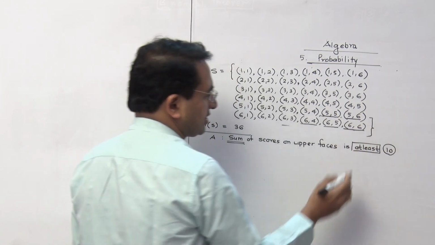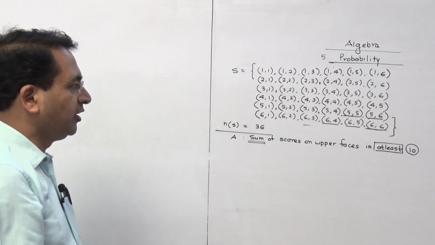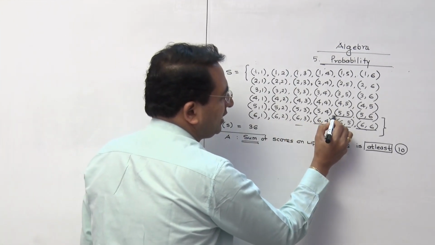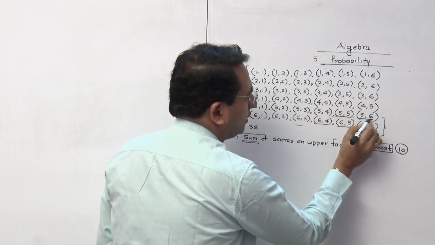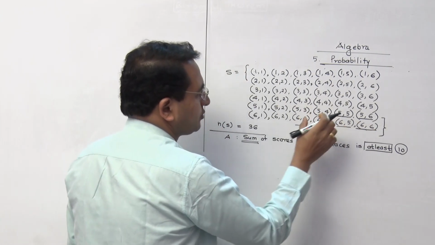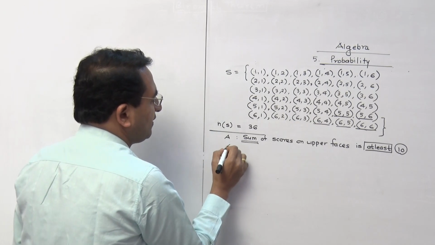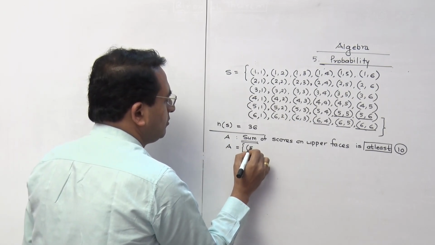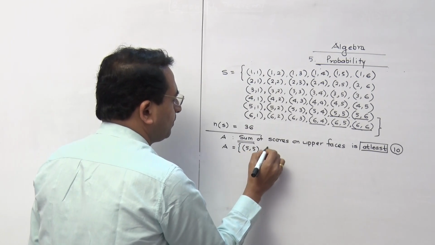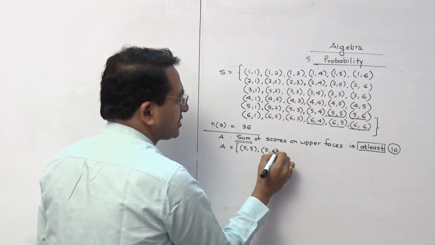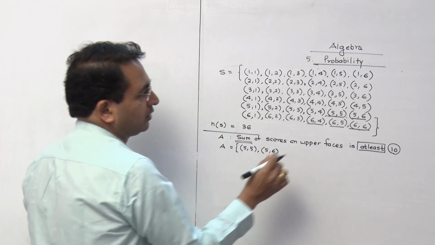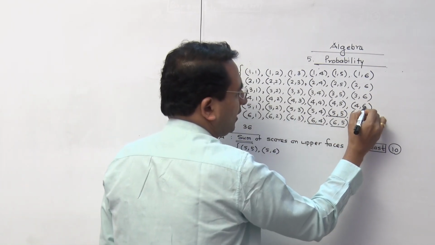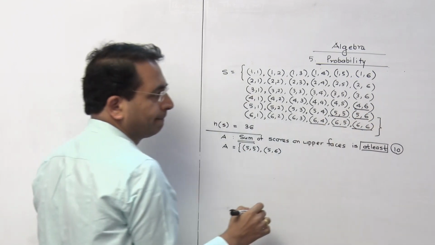So 6, 6. When you write this using a pencil, faintly underline so that you can select the things properly. So now I can write A as the event of these numbers. Sorry, there is one more observation. By mistake I have written 4, 5, but that is not there.